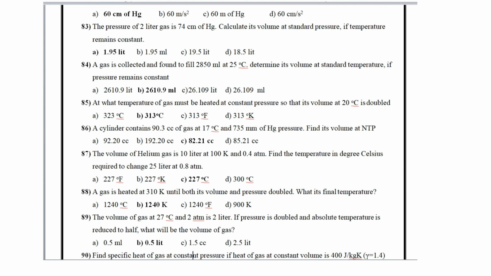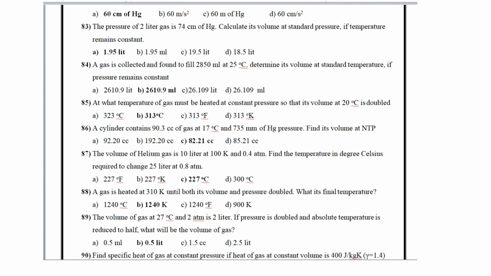A gas is collected and found to fill 2850 ml at 25 degrees Celsius. Determine its volume at standard temperature if pressure remains constant. Its volume is 2610.9 ml. At what temperature must gas be heated at constant pressure so that its volume at 20 degrees Celsius is double? It is 313 degrees Celsius.